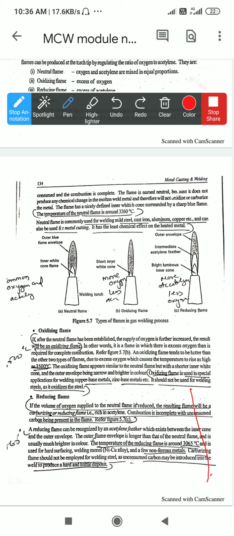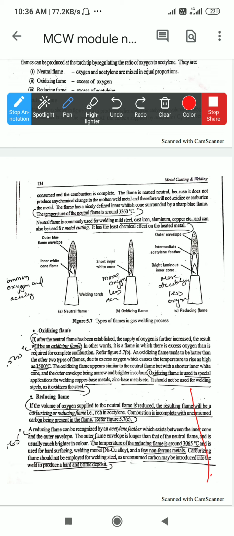So, the flame has to be generated by the operator and maintained as per the requirement of the material, either the cutting material or the welding material, and whatever temperature is required has to be maintained by controlling the flame. This is a very important thing considered by the welder.